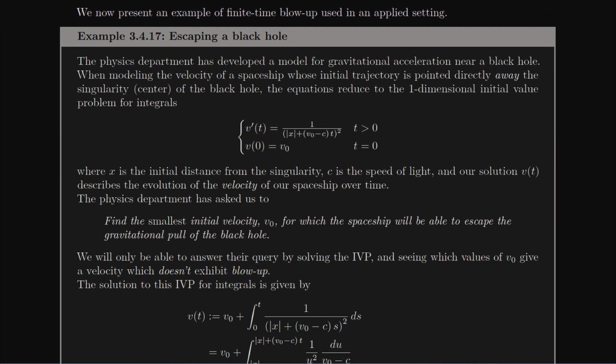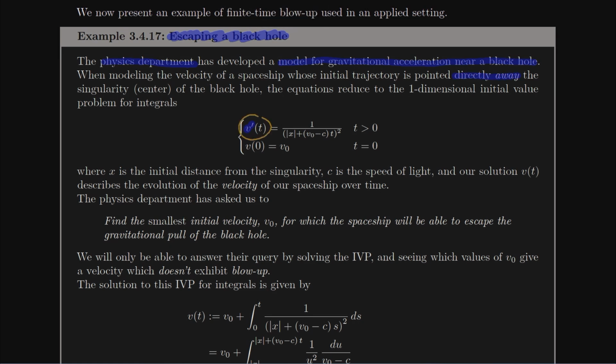We have one final example with regards to actually finding these. We've got some future work later in this section, but one final example with regards to finding blow-up times, which is a very nice applied example. So let's say we want to escape a black hole. The physics department has gone ahead and developed a model for gravitational acceleration near a black hole. They found out that the velocity of a spaceship pointed directly away from the singularity of the black hole.